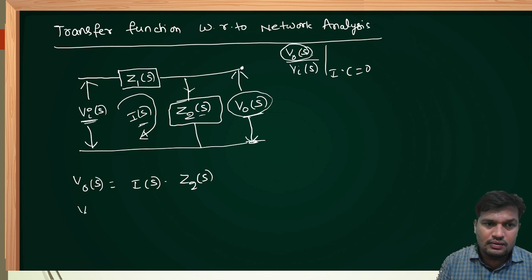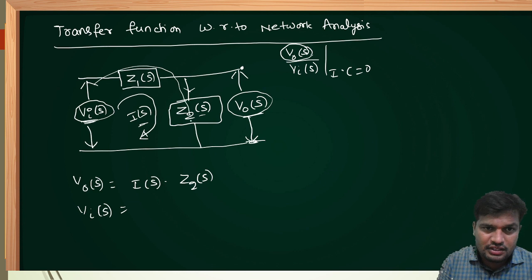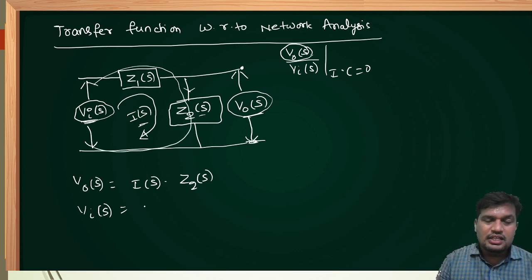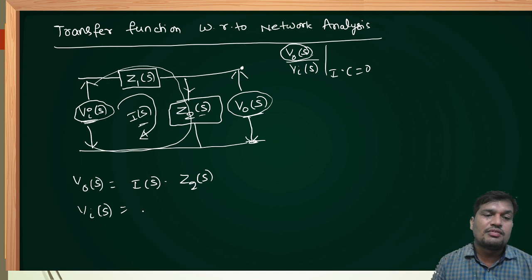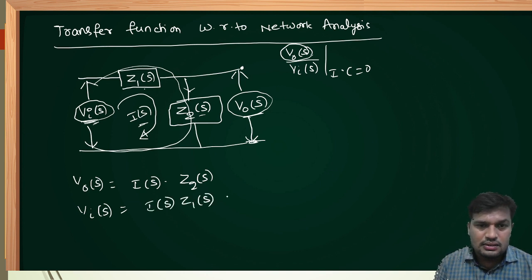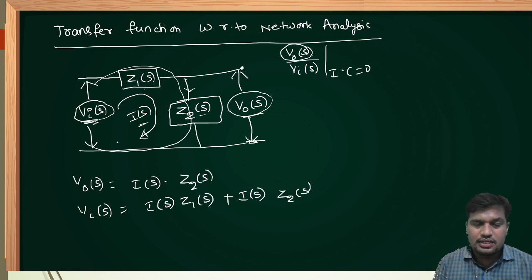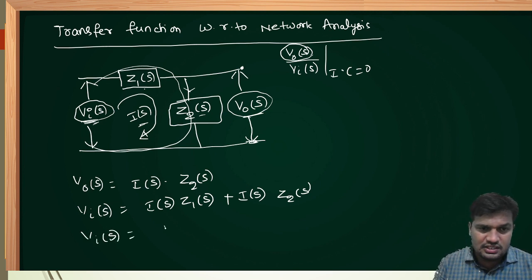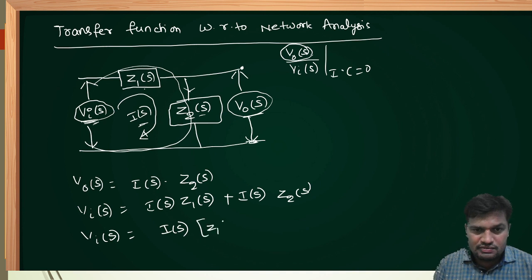Now, I need to calculate Vi of S, that is the input voltage. For that I need to apply KVL for this closed loop. What is KVL? The sum of voltages in a closed path is equal to 0, or else the voltage at the source is equal to the voltage drop in the closed path. What is the voltage drop? I of S into Z1 of S plus I of S into Z2 of S. As it is a series circuit, the current is the same. That you already studied in network analysis. From this, Vi of S is equal to, taking I of S common, Z1 of S plus Z2 of S.